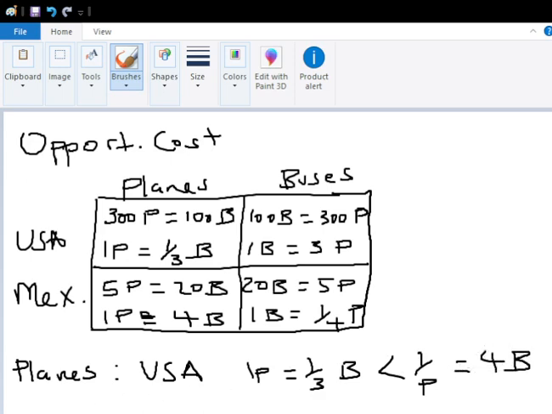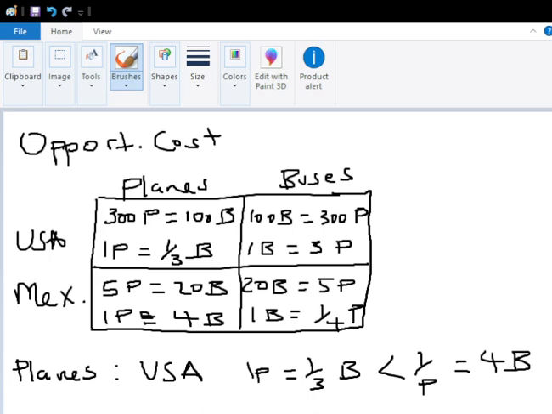In a similar way for buses, let's compare. For buses, we see one bus for the US is 3 planes, while for Mexico, that one bus is a quarter plane. And so we see that Mexico has a lower opportunity cost for buses because one bus equals a quarter plane, which is less than one bus equals 3 planes.